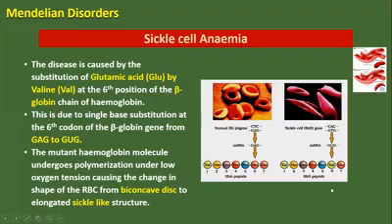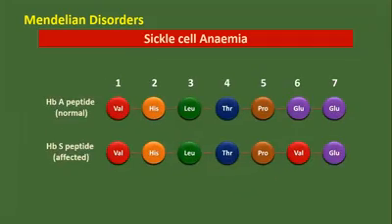It is because if it is normal, glutamic acid is there, but this glutamic acid is replaced by valine. In the hemoglobin, glutamic acid is replaced with valine at the sixth position. You can see, 1, 2, 3, 4, 5, sixth position. At the sixth position, if glutamic acid is replaced with valine, then that leads to sickle cell anemia. This is one of the Mendelian disorders called sickle cell anemia.